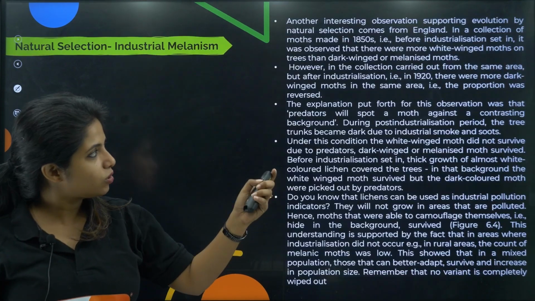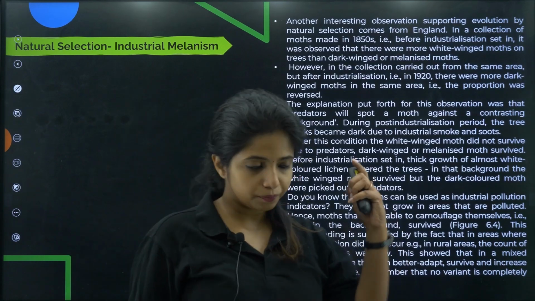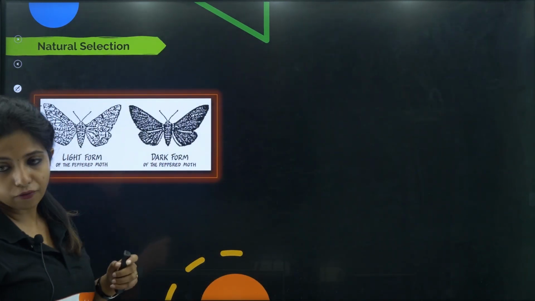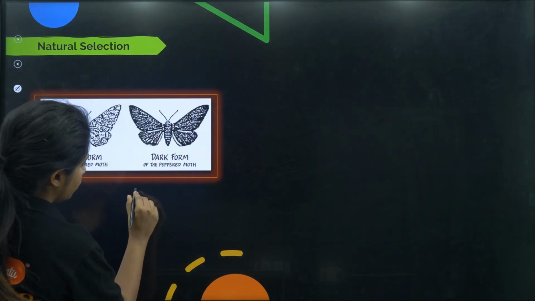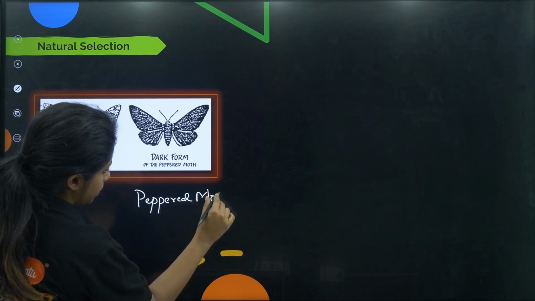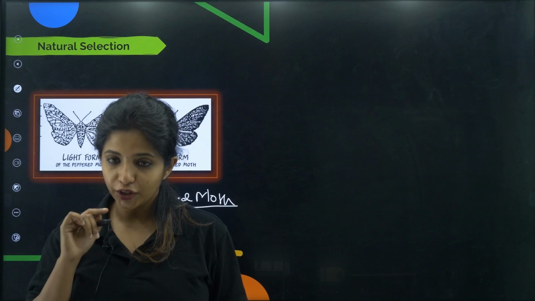Okay, now let's talk about natural selection. Now this is a very interesting story. I want to present in front of you the light form and dark form of a moth. This moth, you call it the peppered moth. What do you call it? Peppered moth.